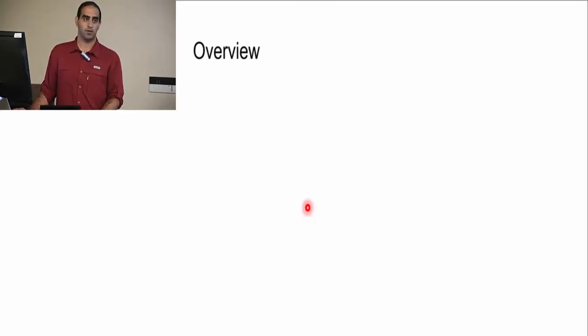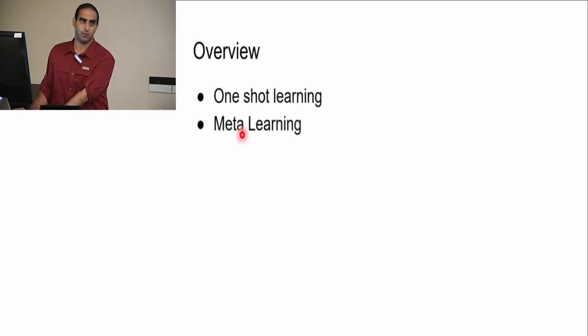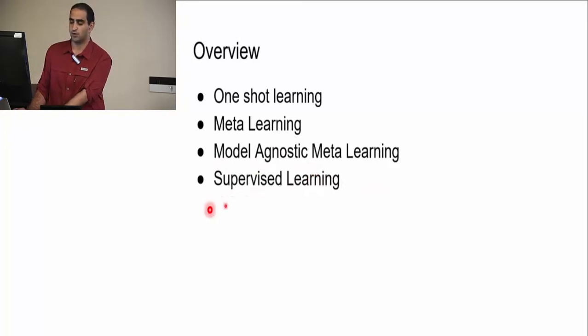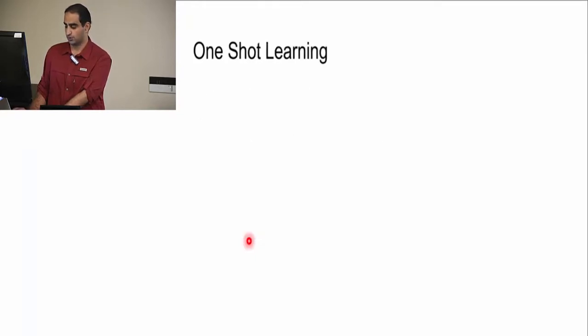The overview of my talk is as follows. I will talk a little bit about one-shot learning and what that is. Then we will talk about meta-learning and about this particular algorithm in meta-learning, model agnostic meta-learning, and we see how we can apply that method on supervised learning and look at their experiments, and we again look at how we can apply this method on reinforcement learning and look at their experiments, and then we talk about their conclusions.